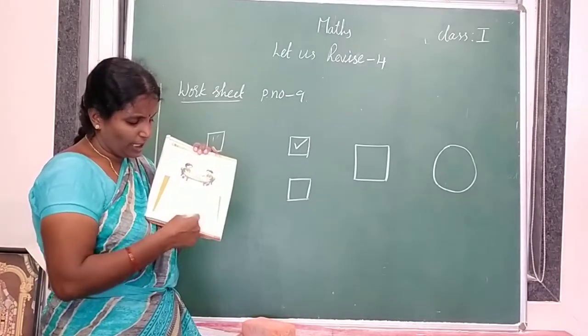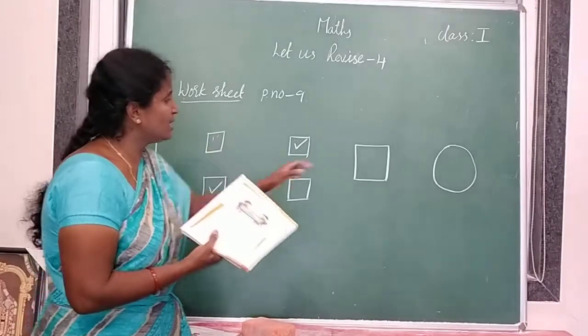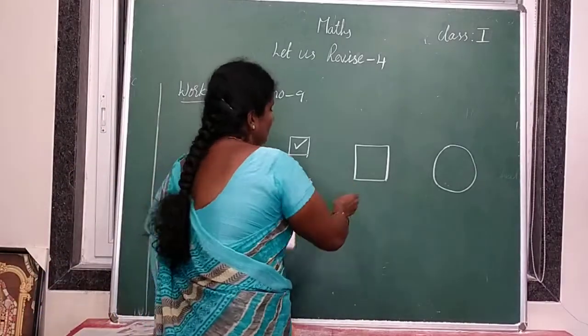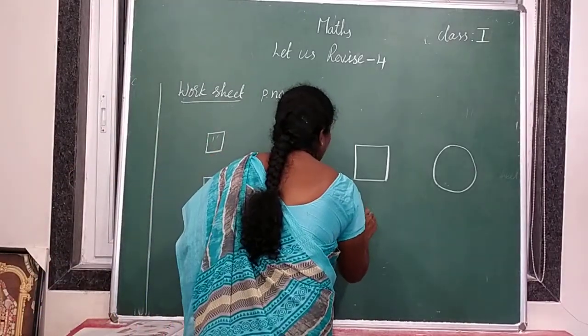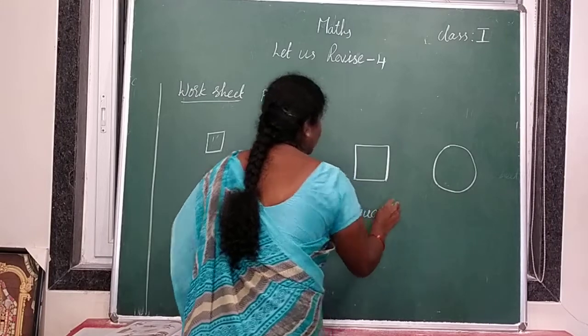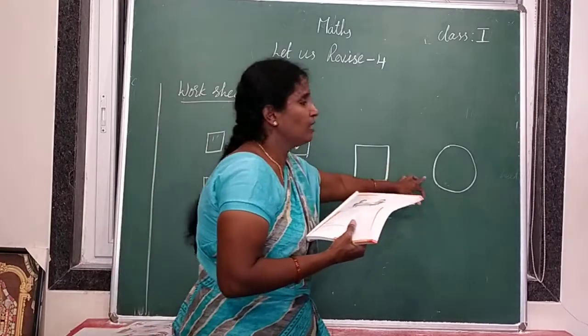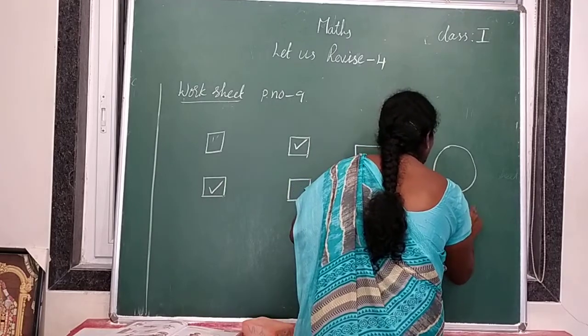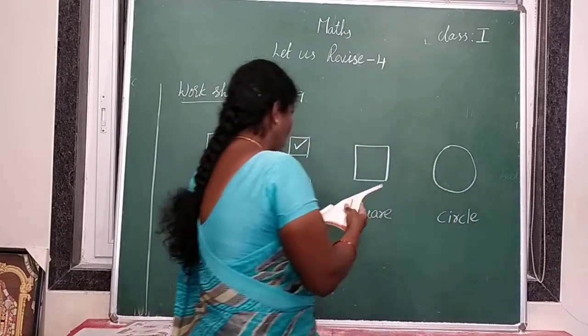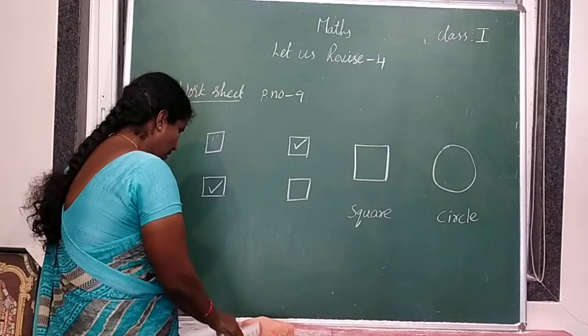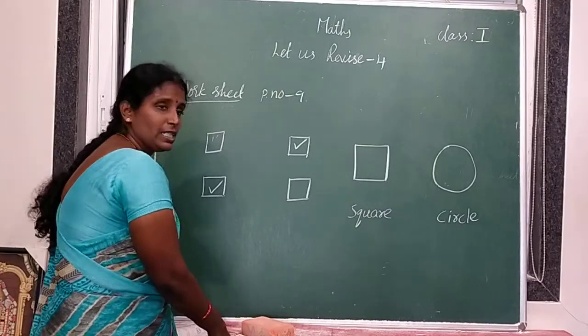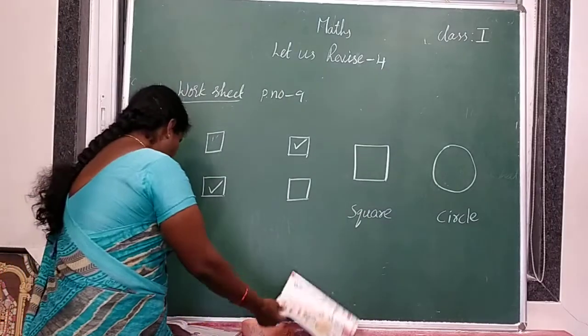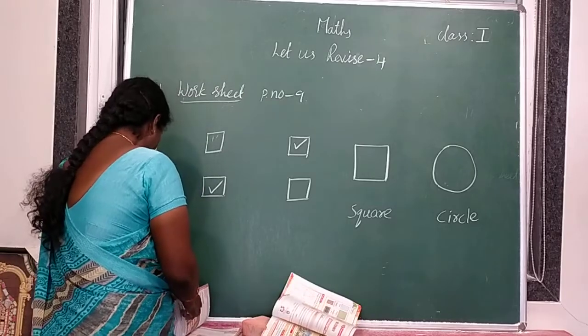Under that, you have to write the names also. First one is square. So, under this square, you have to write the name. S-Q-U-A-R-E, square. And next one is circle. So, you have to write the name of the shape. Name of the shape, circle. Understood? Now, open your worksheets.